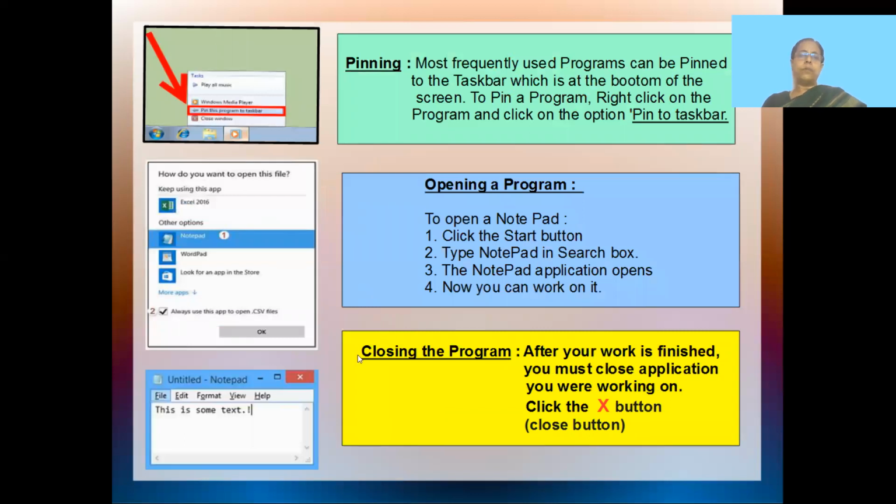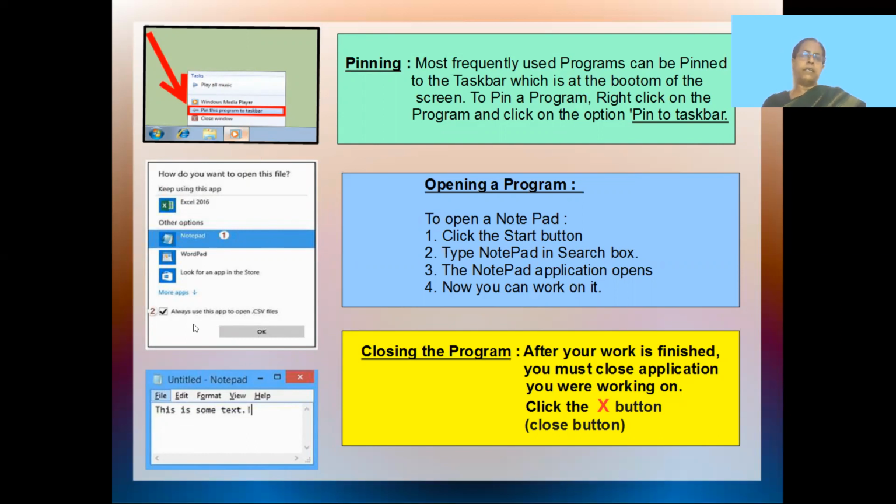Here you have an option called the pinning option. As I told you, you have certain icons that are being pinned to the taskbar. Suppose I need to pin even the music system here. So I can just click on that icon. See, you can see this Notepad. I just right click on that icon, and you have a pop-up menu which gives you different options. You need to click on the pin option, and then your program gets pinned to the taskbar.